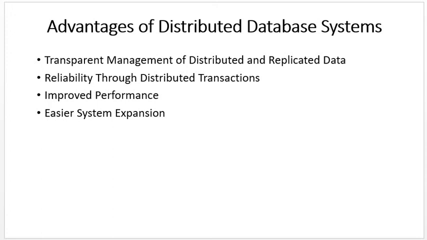This advantage means that transparency refers to the separation of the higher level semantics of a system from lower level implementation issues. In other words, a transparent system hides the implementation details from the user. Here the meaning of transparency is that we have to hide the architecture or implementation of our distributed database system from the user.